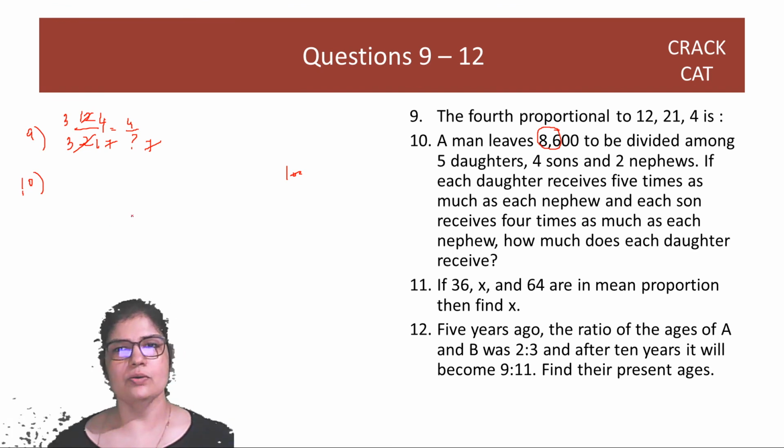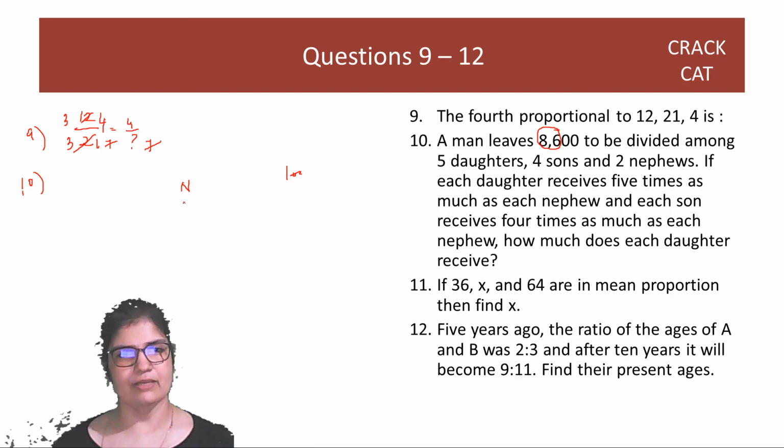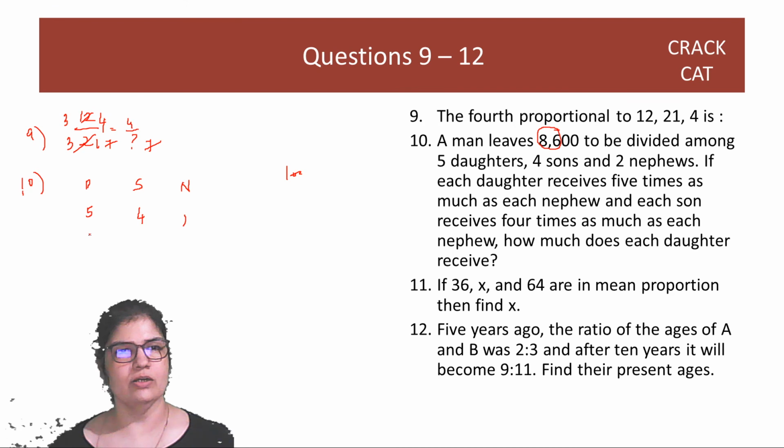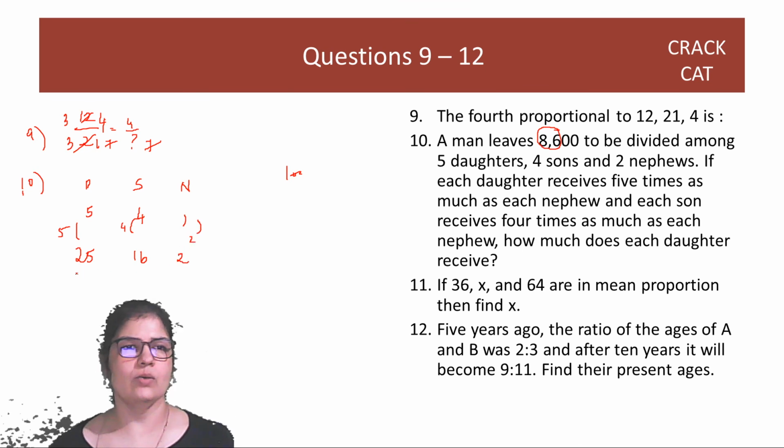Okay. So daughter receives 5 times the nephew and son is 4 times the nephew. So the nephew receives 1 rupee. So daughter receives 5 and son receives 4. How many daughters? 5 daughters. That means daughters totally receive 25, right? Because there are 5 of them. How many sons? 4 sons. So sons totally receive 16. And 2 nephews, right? So that is 2. What does this add up to? This adds up to 43.